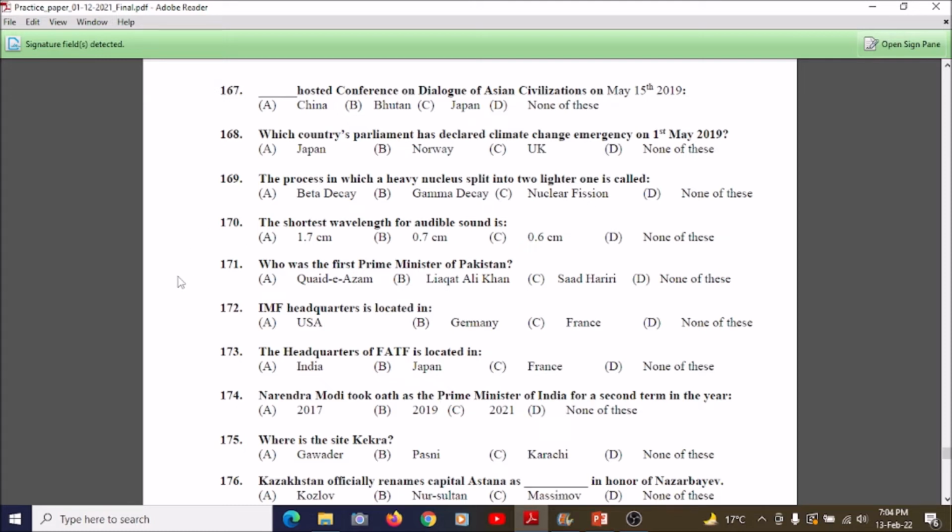So students, now we're going towards question number 171, which says, who was the first Prime Minister of Pakistan? A, Quaid Azam; B, Liaquat Ali Khan; C, Saad Harris; D, none of these. So our correct answer is Liaquat Ali Khan. Liaquat Ali Khan was the first Prime Minister of Pakistan.